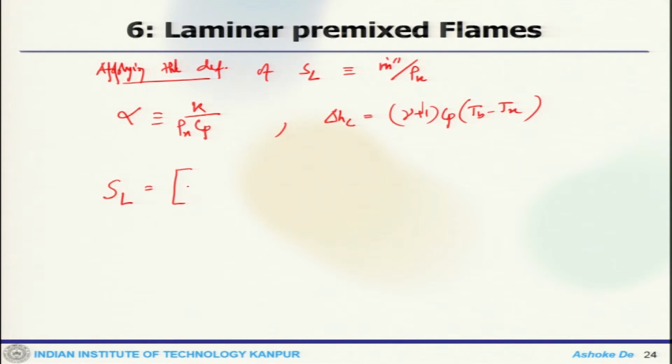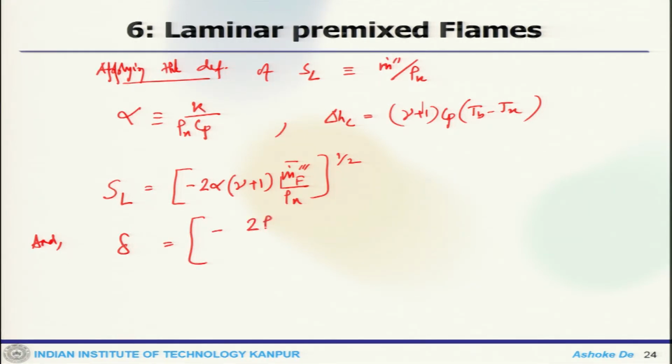SL equals minus 2 alpha nu plus 1 average reaction rate by rho u to the power half, and delta equals 2 rho u alpha divided by nu plus 1 to the power half.